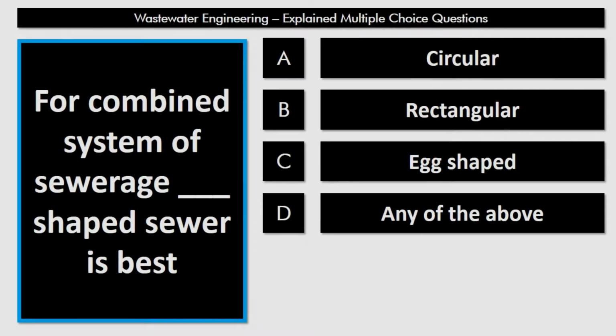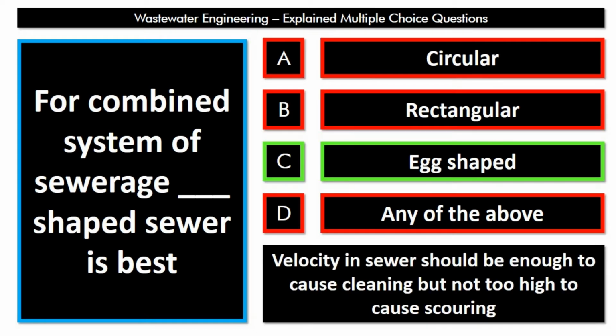Next question is, for combined system of sewerage, fill in the blank, blank shape sewer is the best. Is it circular or rectangular or egg shape, or we can go for any of the above? See, rectangular is not the shape of sewer that we adopt. Circular sewers are adopted in separate system of sewerage. Egg-shaped sewer is the one which is used in combined system of sewerage, because in egg-shaped sewer, velocity is maintained even when the flow is very low.